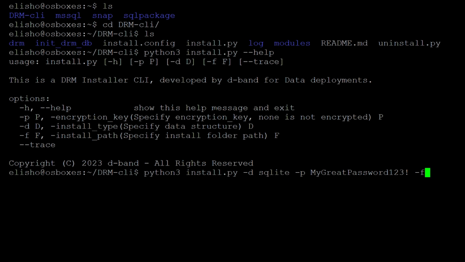Finally, add the F option to indicate the directory where the DRM-cli will be installed.